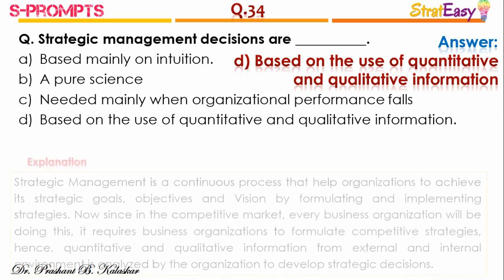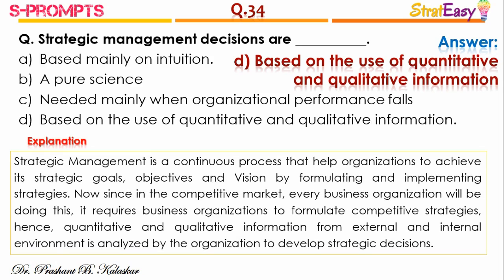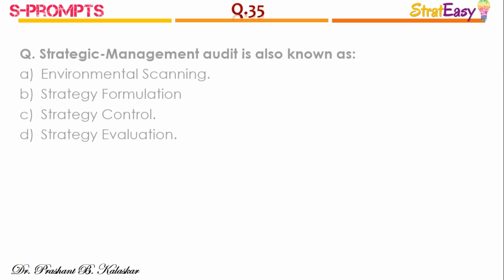Question number 34. Strategic management decisions are, the right answer is option D, based on the use of quantitative and qualitative information. Strategic management is a continuous process that helps organizations to achieve its strategic goals, objectives, and vision by formulating and implementing strategies. Since in the competitive market every business organization will be doing this, it requires business organizations to formulate competitive strategies. Hence, quantitative and qualitative information from the external and internal environment is collected and analyzed by the organization so as to develop strategic decisions.